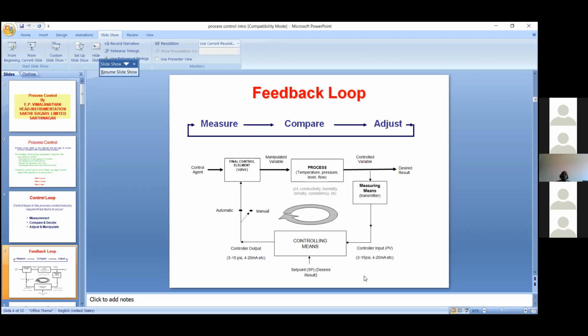Then the valve will open or close according to the control signal. In this way, the set point of the process is maintained at the desired level. This is the main thing.